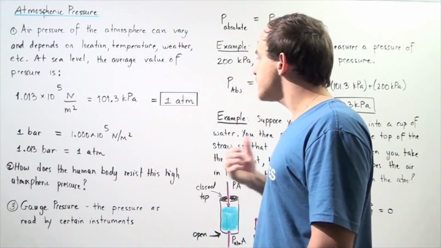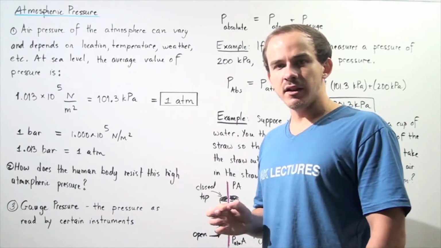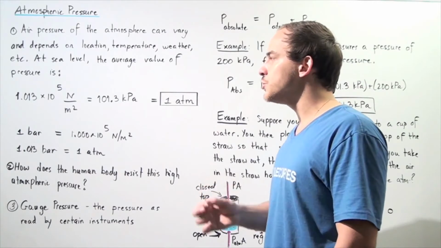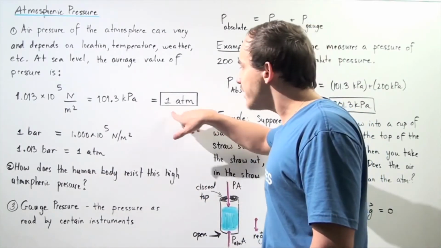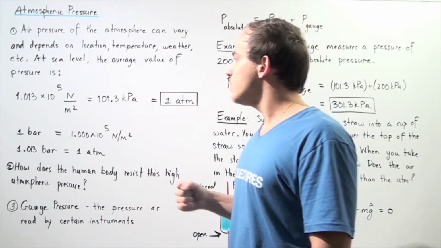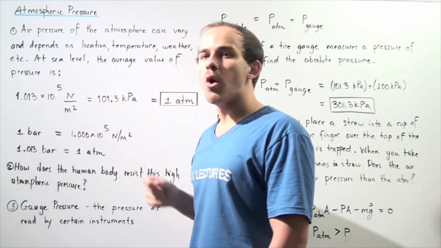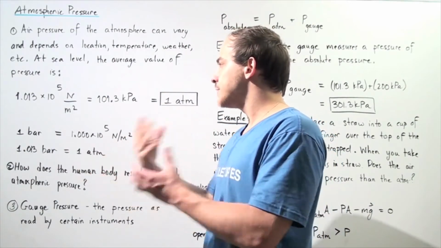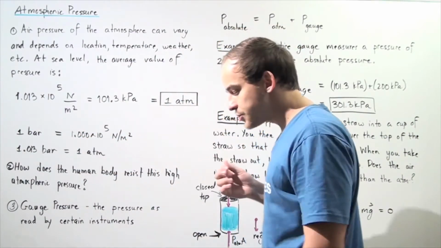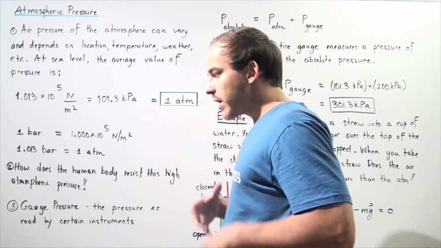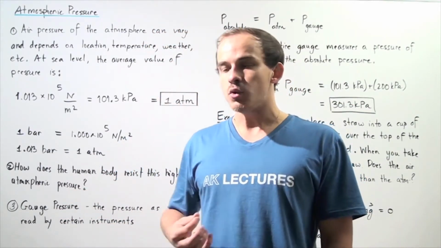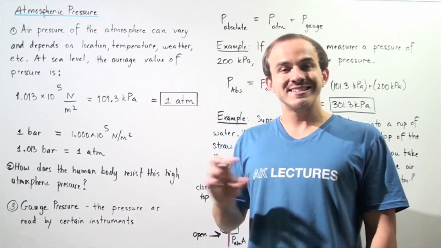Now, for example, let's suppose somebody asks you to calculate what 2 atmospheric pressures is equal to in terms of newtons per meter squared. Well, if 1 atm is equal to this quantity, then 2 atm must be equal to 2 times this quantity. And we can easily interconvert between these units. So we see that the molecules in our atmosphere are capable of creating this fluid pressure, which is pretty large at sea level.